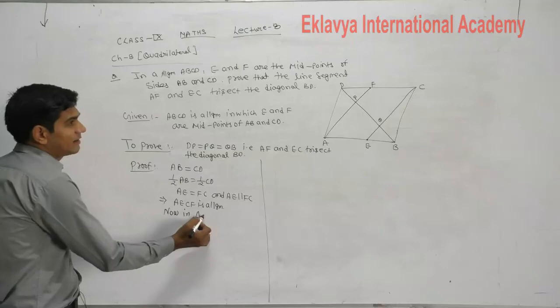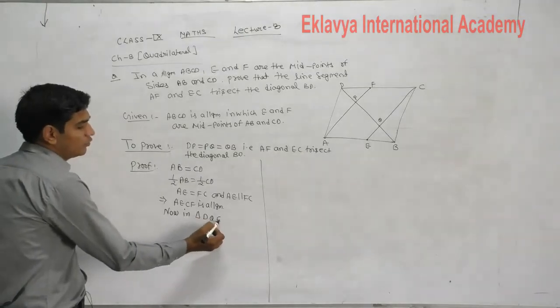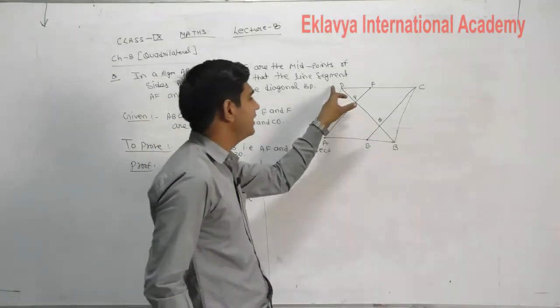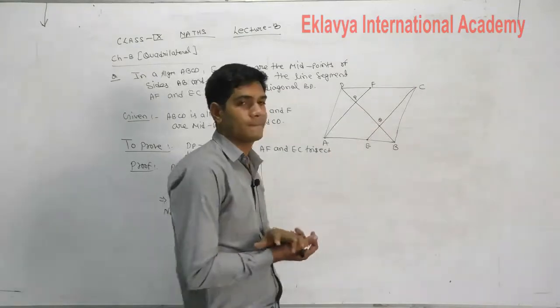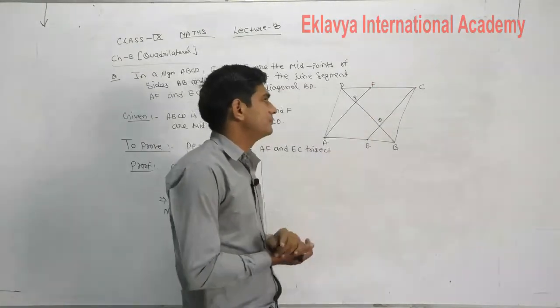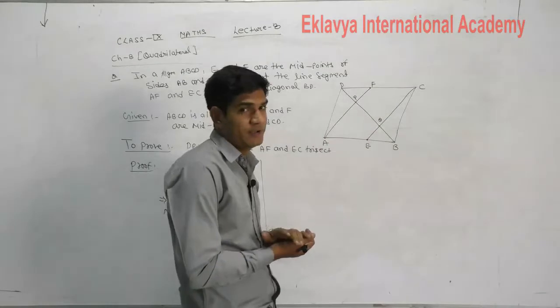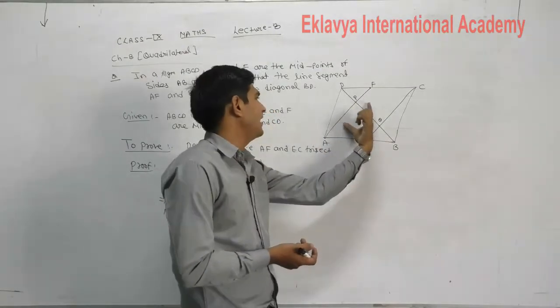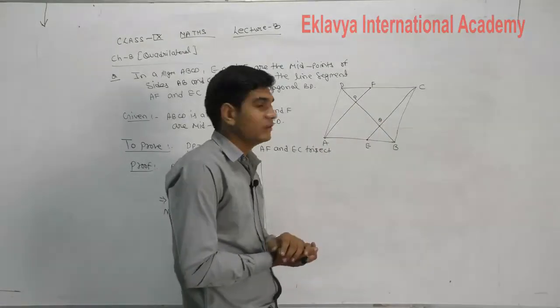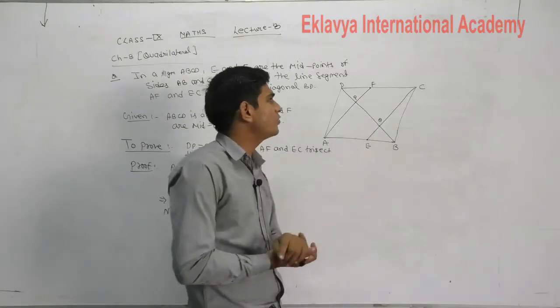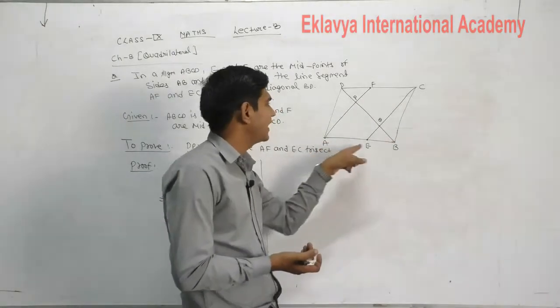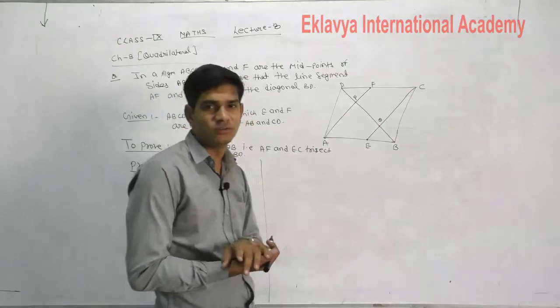Now in triangle DQC, F is the midpoint and AF is parallel to EC. So PF is also parallel to QC or not? Because AECF is a parallelogram, right?